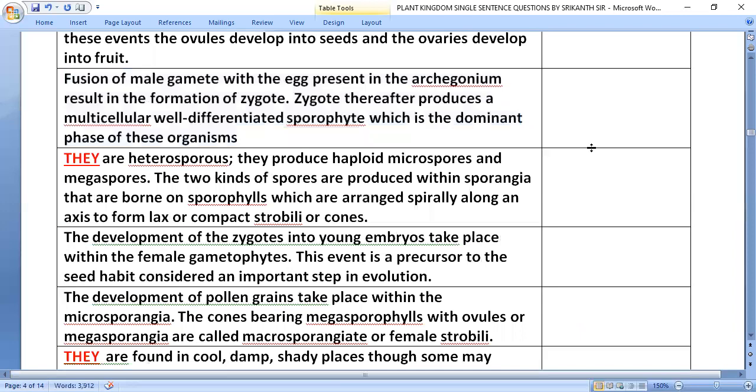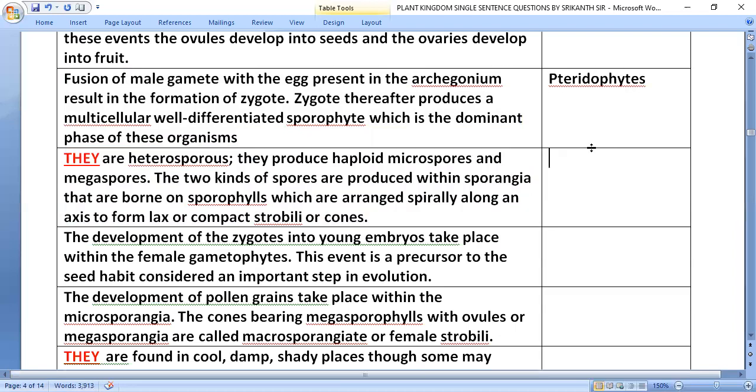Fusion of male gamete with the egg present in the archegonium results in the formation of zygote. Zygote thereafter produces a multicellular well differentiated sporophyte which is the dominant phase of these organisms, that is in pteridophytes.